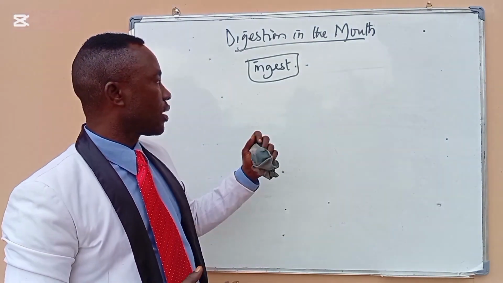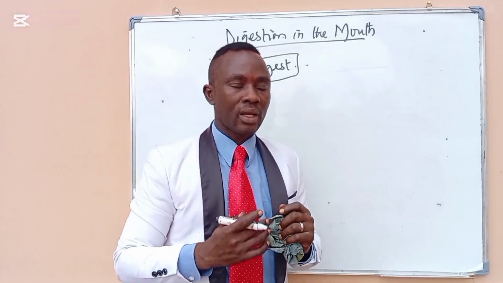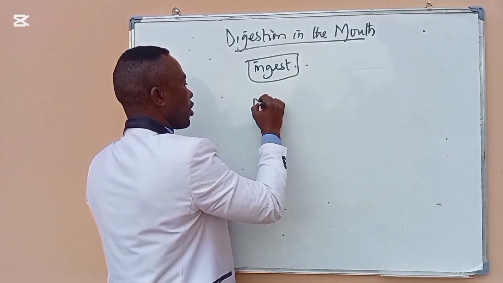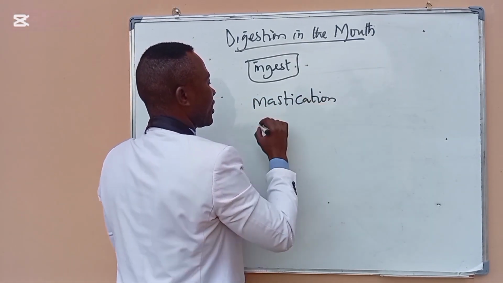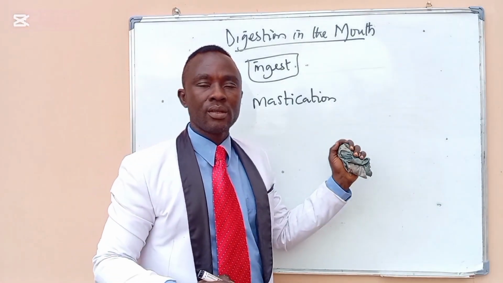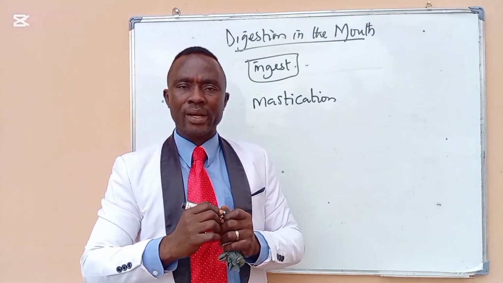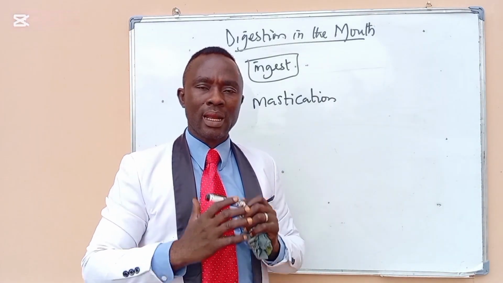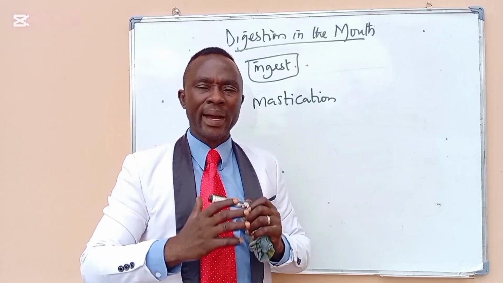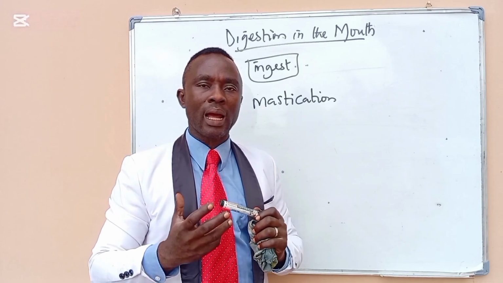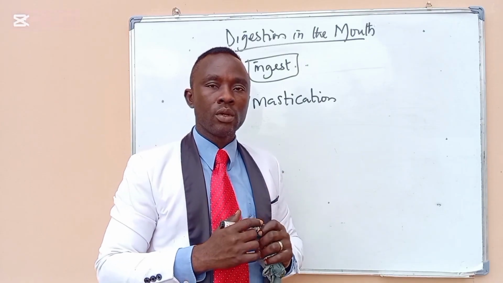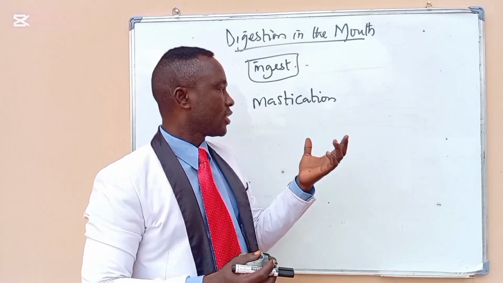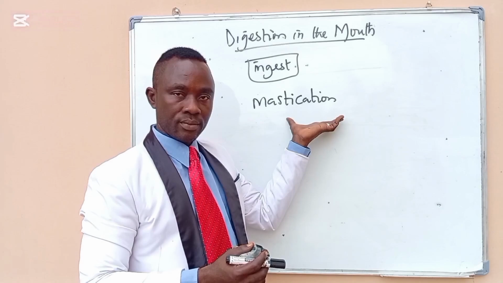When the food enters the mouth, the next process is what we call mastication. Mastication is the breakdown of large food molecules by the teeth into smaller particles. So we chew the food to break it down. That is what we call mastication.